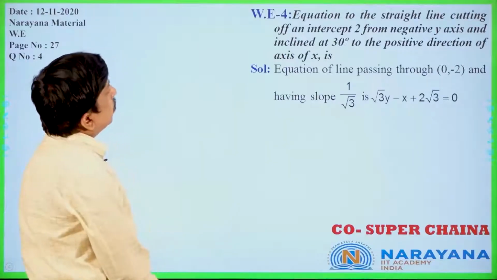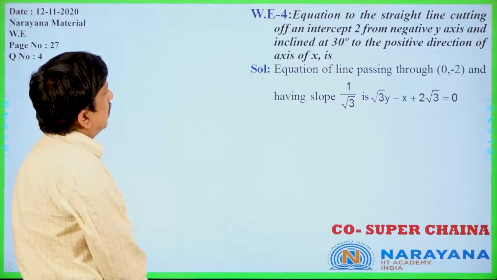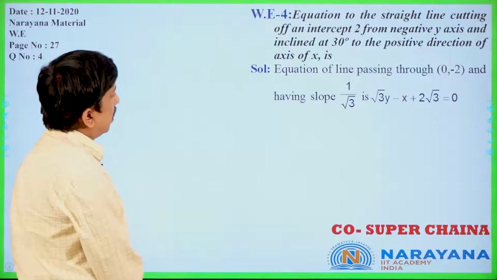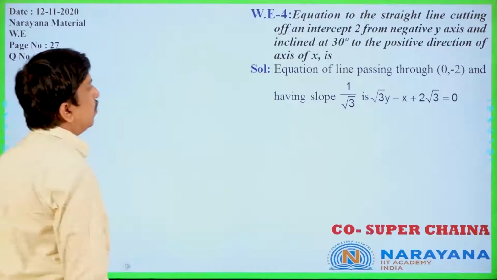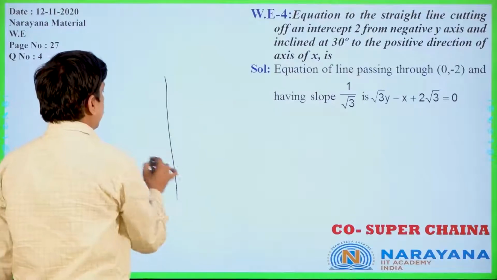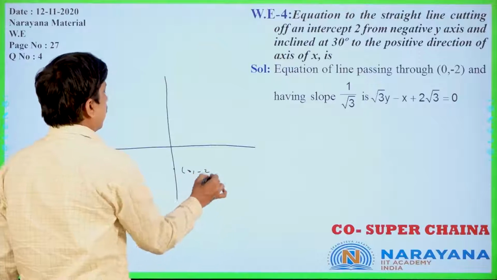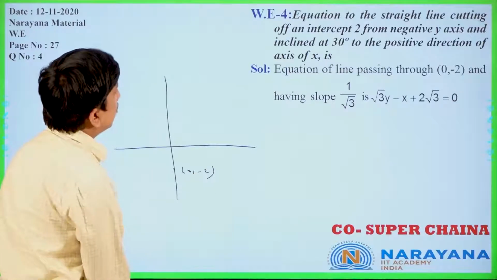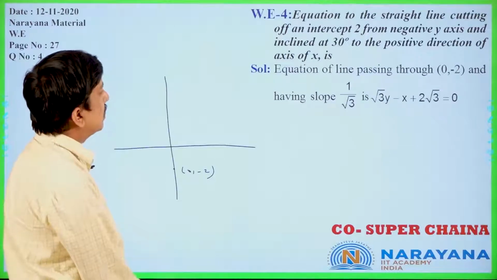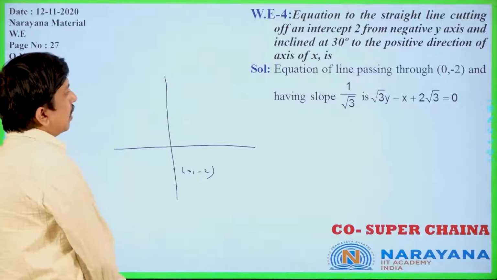Now, the equation to the straight line cutting off an intercept 2 from the negative y-axis and inclined at 30 degrees to the positive direction of the x-axis is: the line passing through (0, minus 2). You will get a point somewhere here, (0, minus 2), and making an inclination. Is it clear or not?